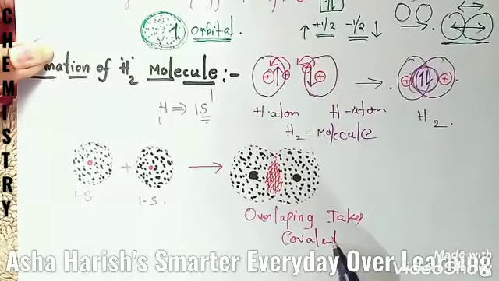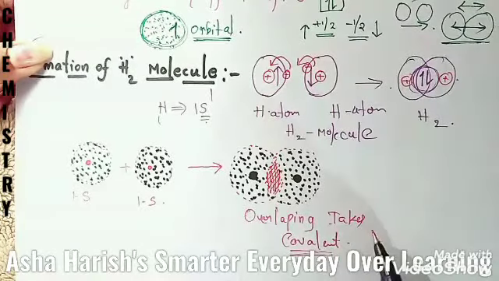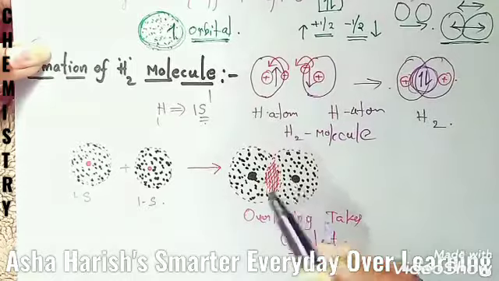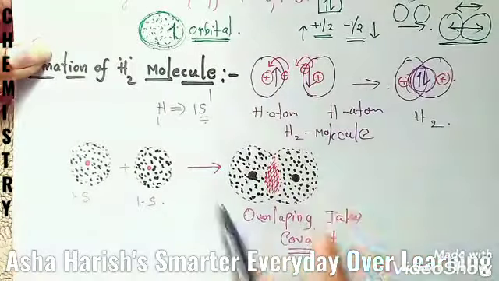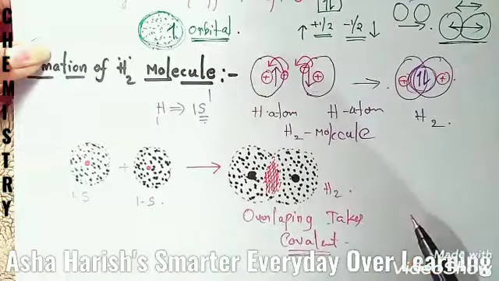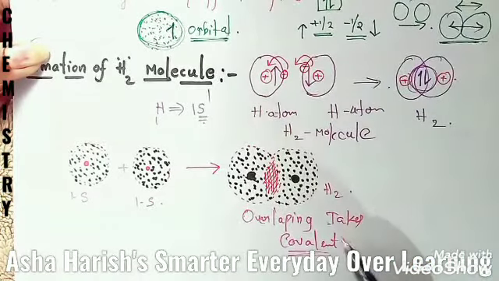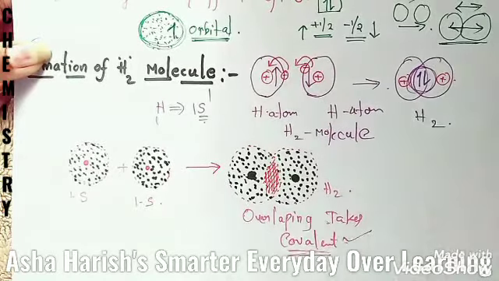Formation of covalent bond takes place. These are the nuclei. This is the electron cloud, and totally the hydrogen molecule, H2 molecule, overlapping takes place here. Covalent bond has been formed.